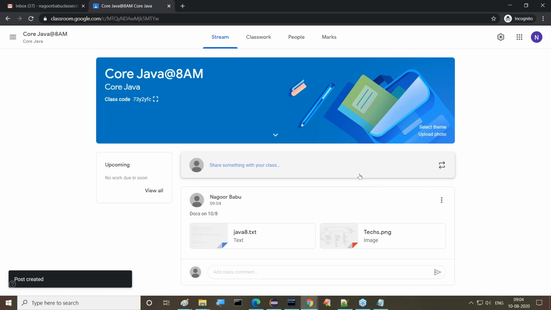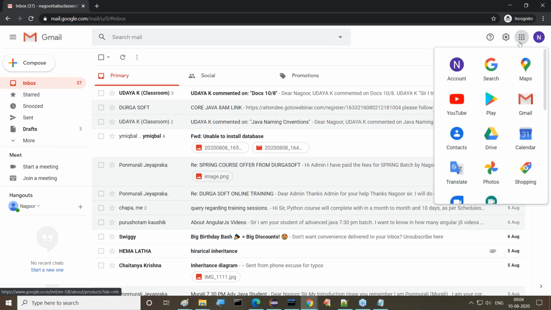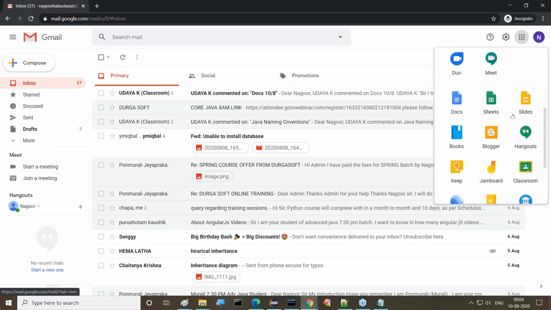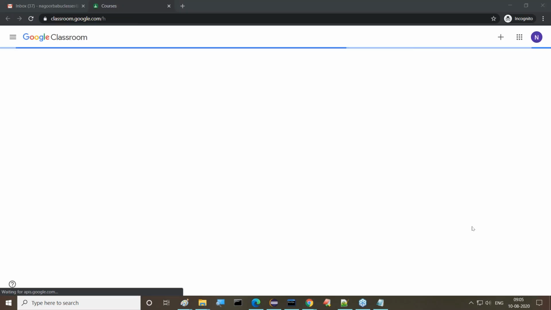Now I uploaded this content. Guys, all of you now tell me how we are going to do this. First of all, open your Gmail, guys. Like this, we can open it. At the right side top corner, we are getting Google Apps. If we click on Google Apps and scroll down, there we are getting Classroom. Click on this Classroom.